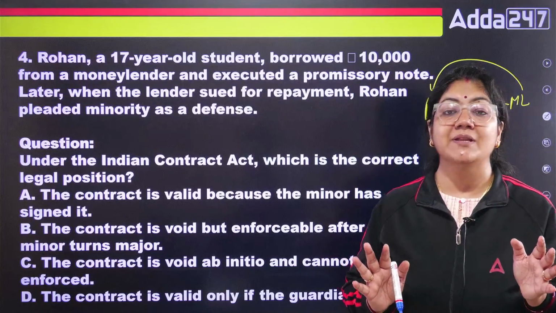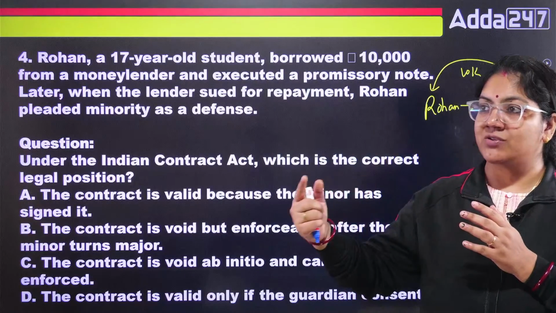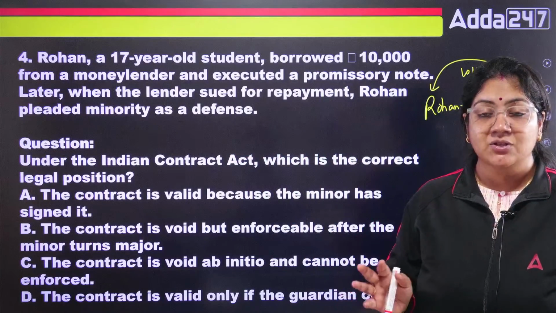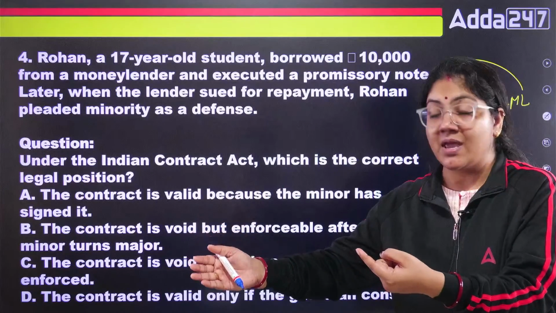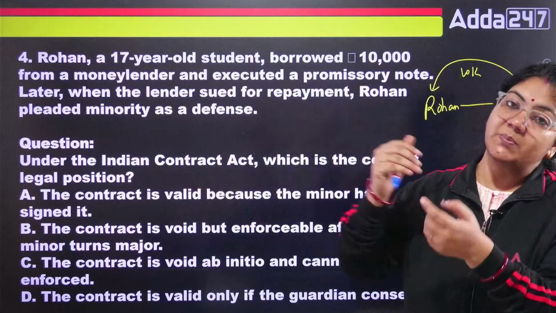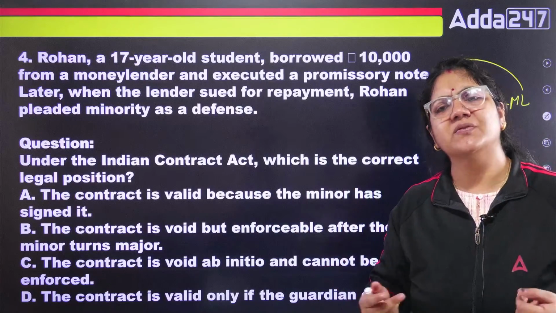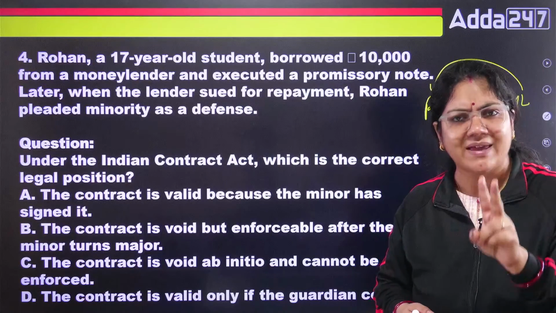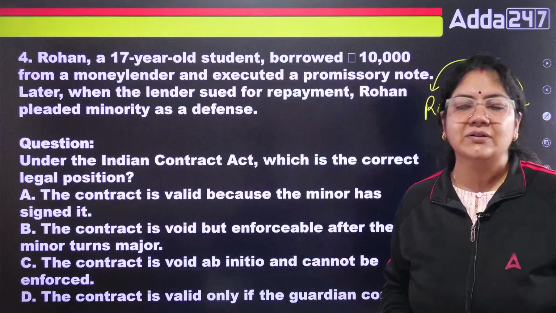Deepak sir, a contract of indemnity means insurance. Suppose Nikkita ma'am is taking insurance, car insurance, health insurance, whatever. In insurance, I pay the premium to the insurance company, and the insurance company gives me a promise that if anything happens, we will pay you. This is a contract of indemnity. I think you have taken car insurance, bike insurance, house insurance. So this is called a contract of indemnity.